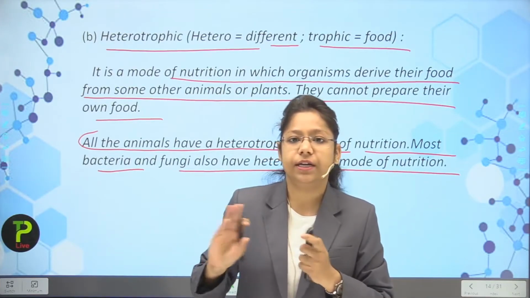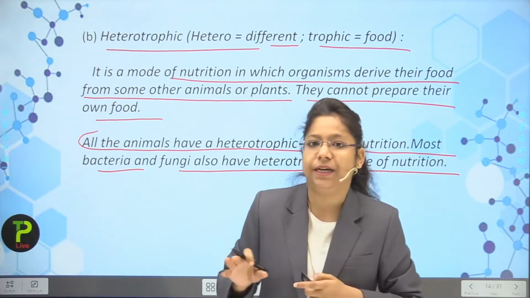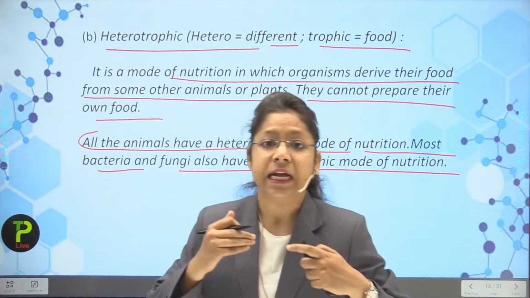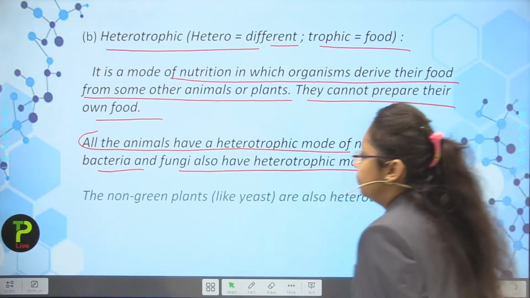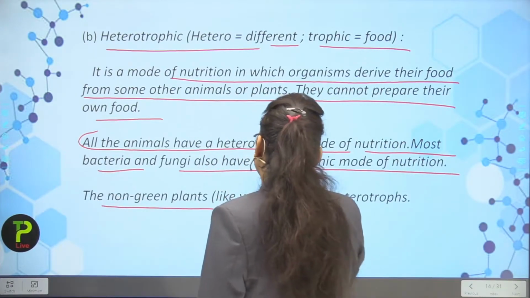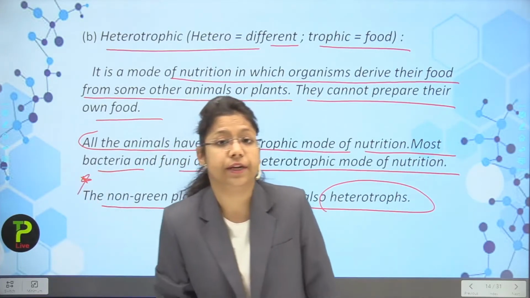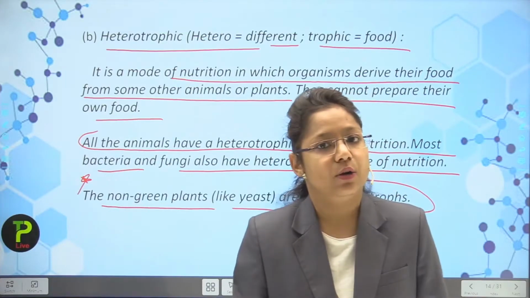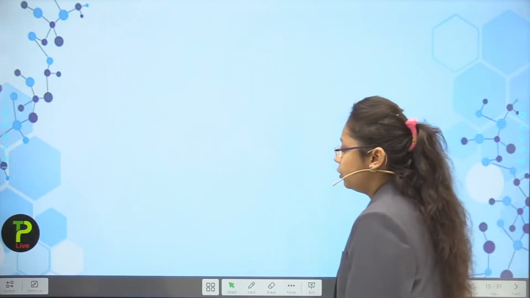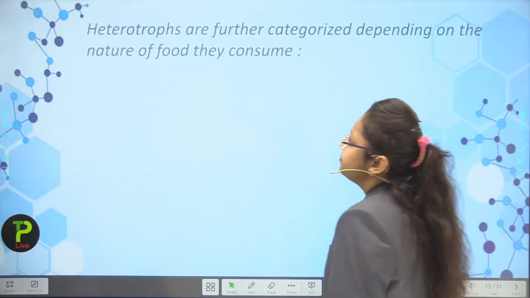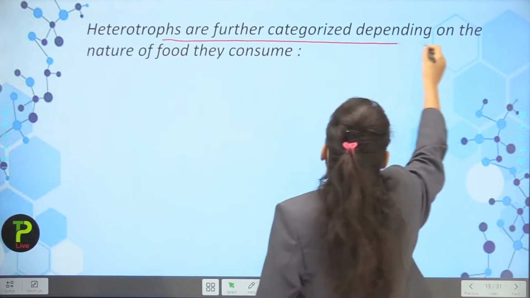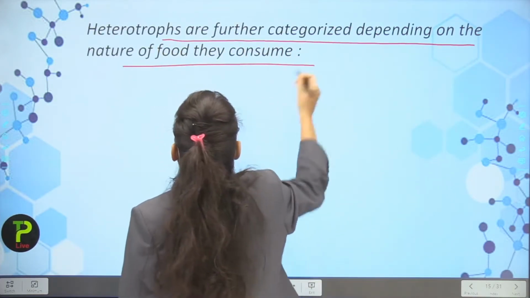But plants are not dependent. They are living, but they are not dependent. They are autotrophs and we are heterotrophs. Okay. So the non-green plants like yeast are also heterotrophs. This is very important. You have to mark a star mark over here that the yeast are also heterotrophs.